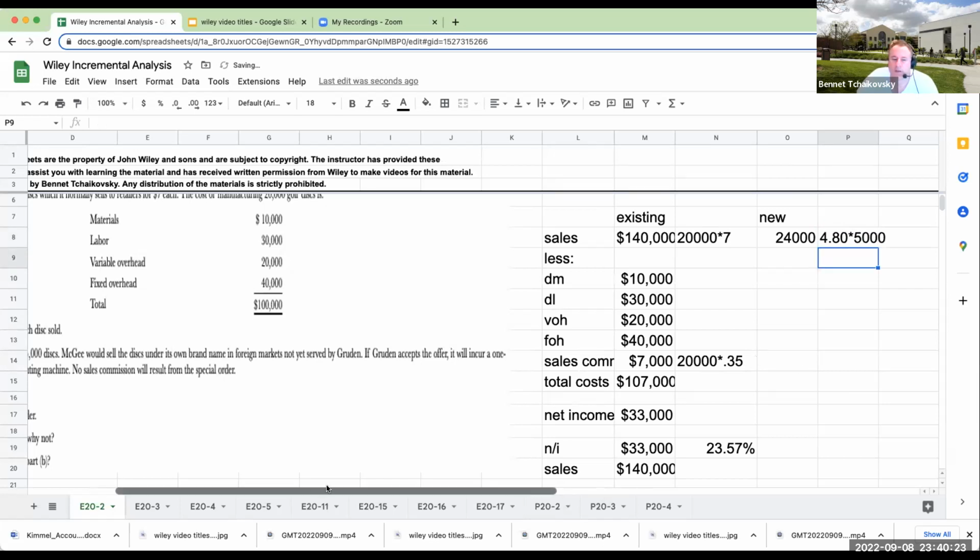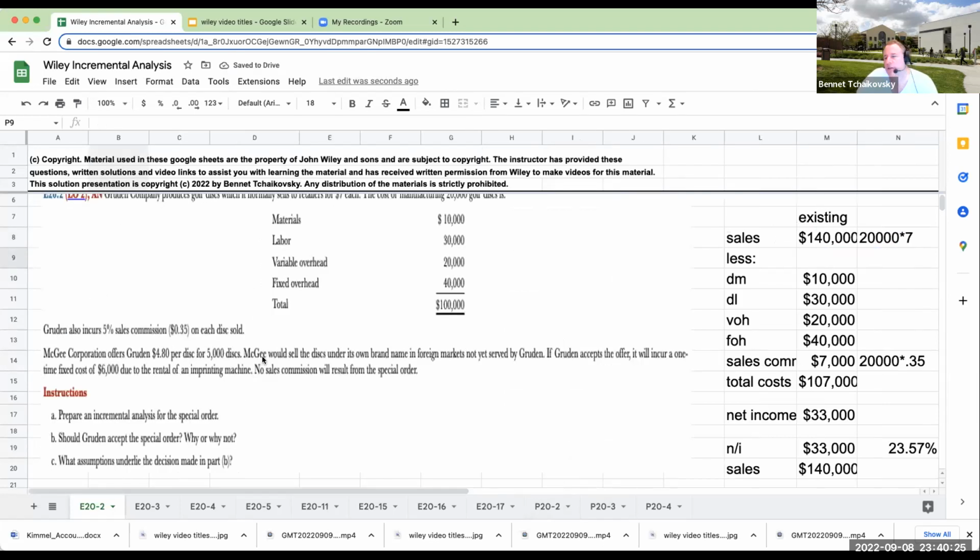Okay, so it also says over here, and this is what's really important, if you're selling something for that much cheaper, it's not going to be good, because now the company is going to expect that they can always get that price. So if they accept the offer, it's also under its own brand name and in foreign markets not yet served by Grudem. The thing though is that if there's a defective product, guess who's going to deal with it? It's going to be Grudem.